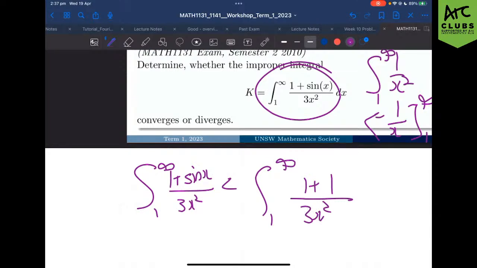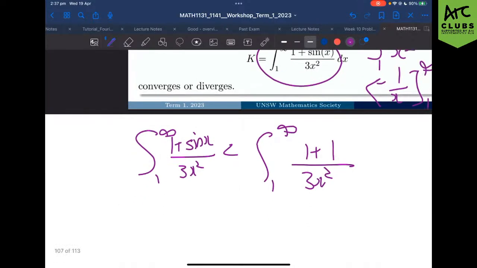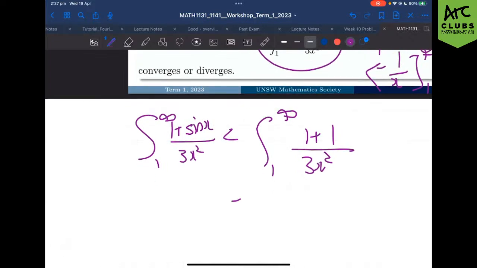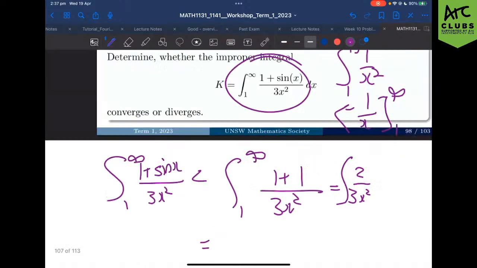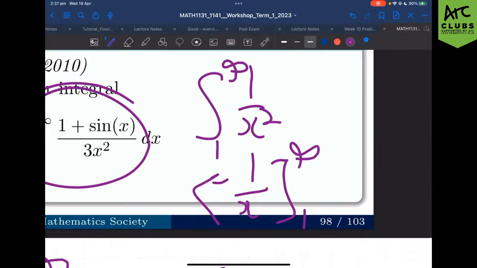And the reason that that was so powerful is now suddenly, instead of having a gross looking integral over here, I have this is equal to 2 on 3x squared integral there, which is pretty easy to integrate, right? That's just 2 on 3 times 1 on x squared, and that is something that you know the integral of, and we just did it up here, right? We know that that converges. Does that make sense to everyone?